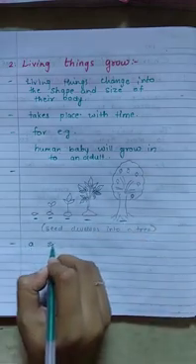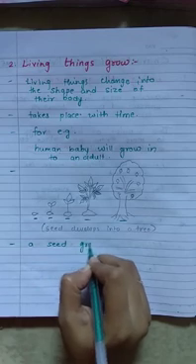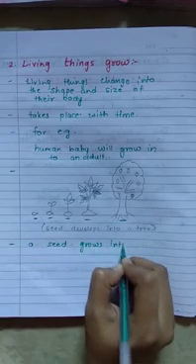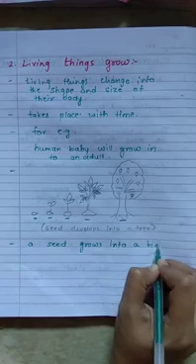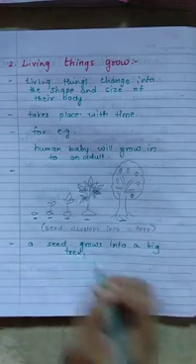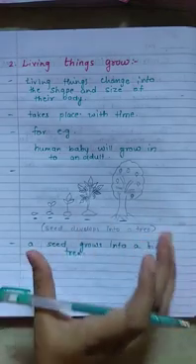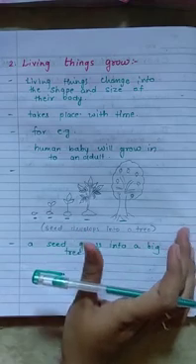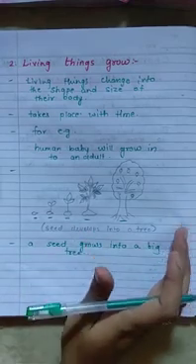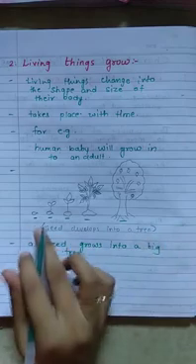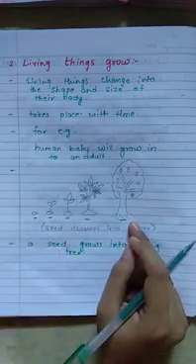A seed grows into a big tree, but it will take some time. These are examples of how living things grow, and how plants also grow from seeds to a bigger tree.